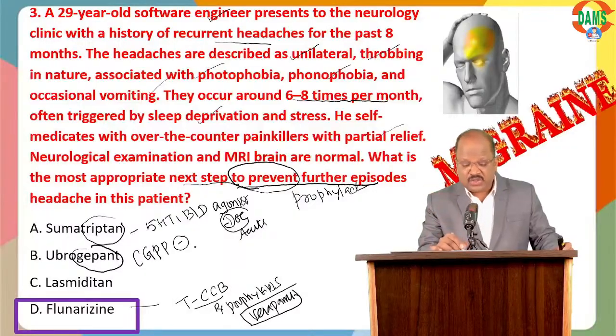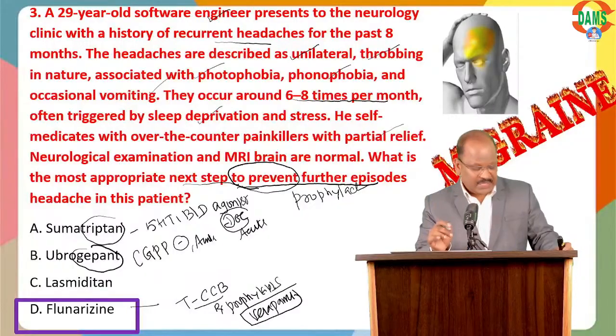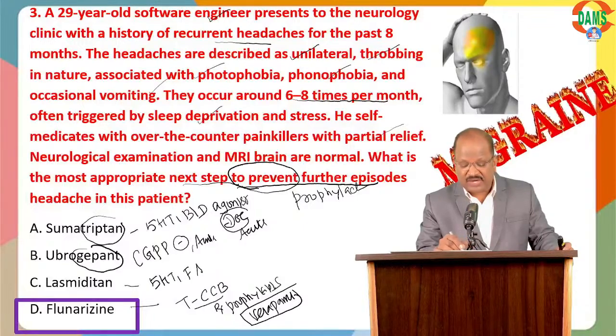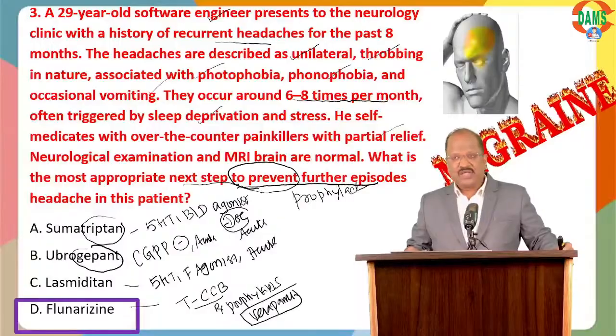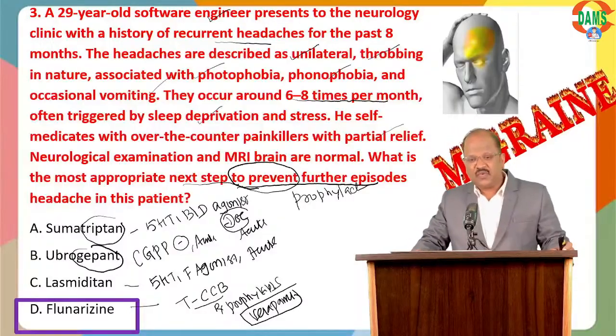It is also useful for acute migraine only, not for prophylaxis. Then lasmiditan, the latest drug, is a 5-HT 1F agonist. It is a vasoconstrictor useful for acute attack of migraine. So all options A, B, C are useful only for acute.